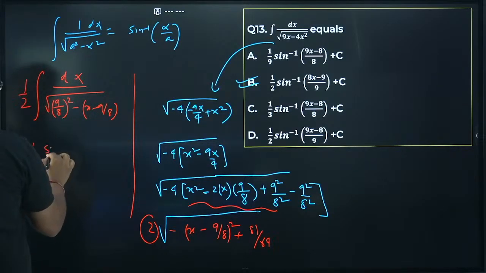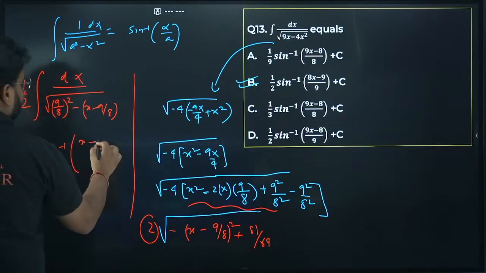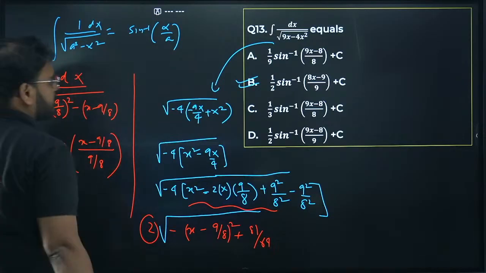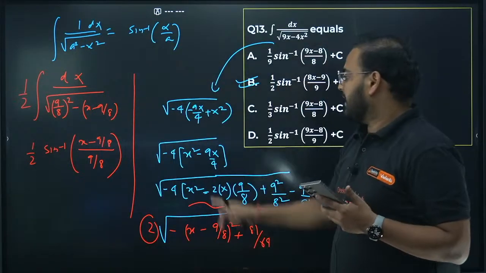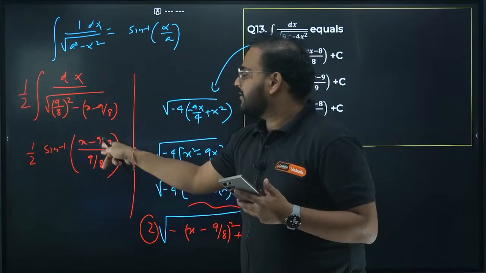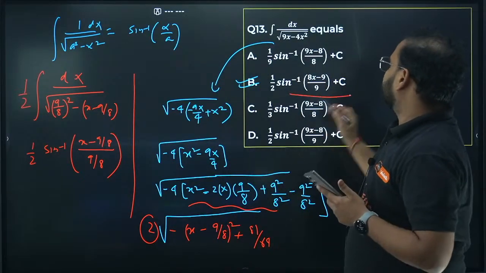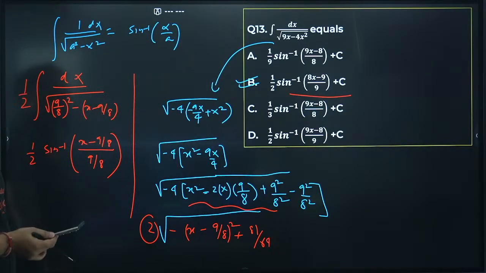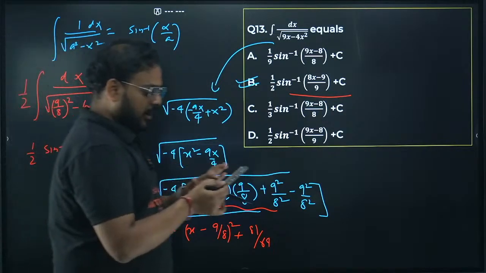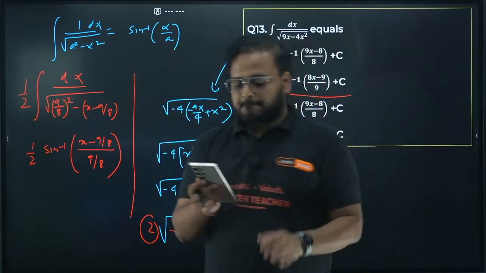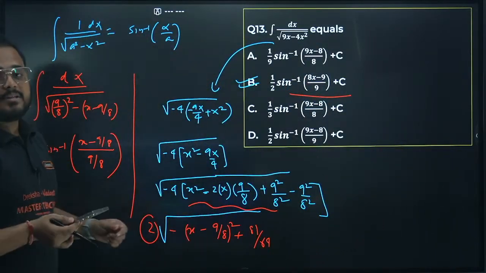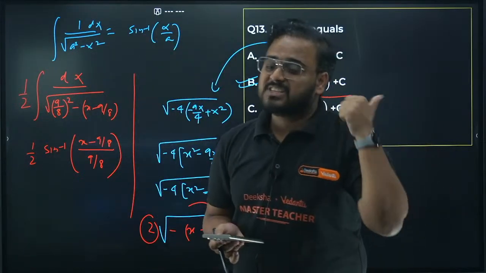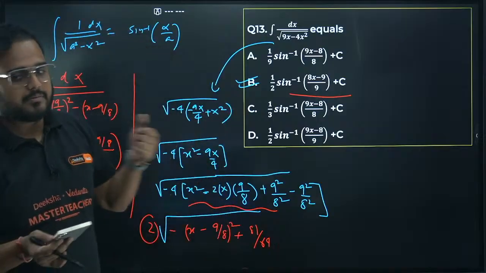This will be 1 by 2 sine inverse of x by a. So x minus 9 by 8 by a means 9 by 8. Please cross check. It will become 8x minus 9 by 8, and you have 9 by 8. 8 and 8 are cancelled. The answer is this. Okay, answer is clear. 13 is over. Please check, guys. Doubt if you have, you can ask me. Alright, this is clear. This is a good question. This can be asked in a 5 marker also. Option is B.